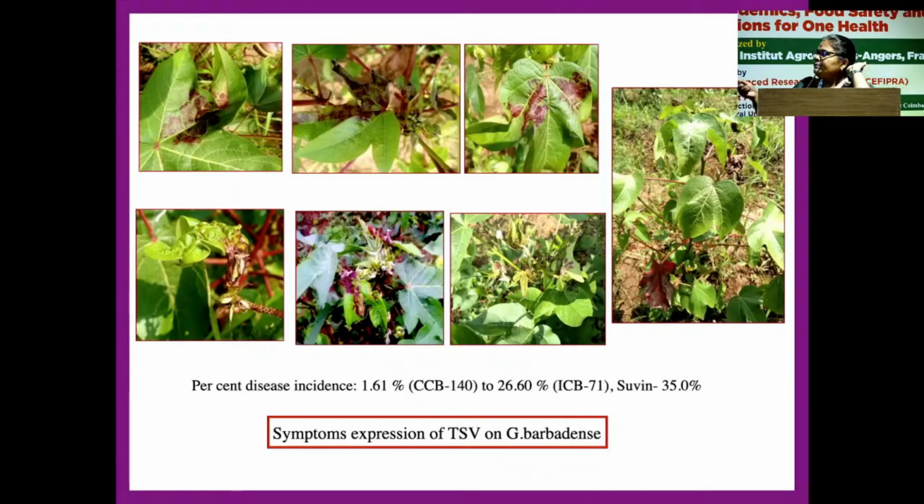When I speak about barbadense, which is Egyptian cotton, the symptoms are entirely different from hirsutum, where we observe chlorosis and necrosis. Here we observe only the purple necrotic spot, which I have given on the upper side of the picture. You can also see distortion of the leaf. This is the main symptom, along with plant stunting. Drying is also similar.